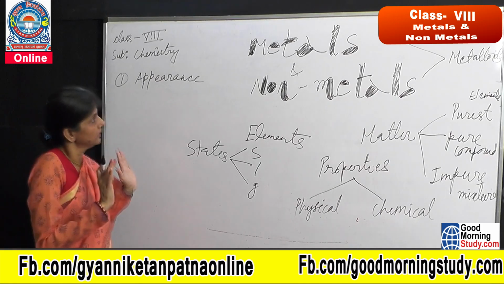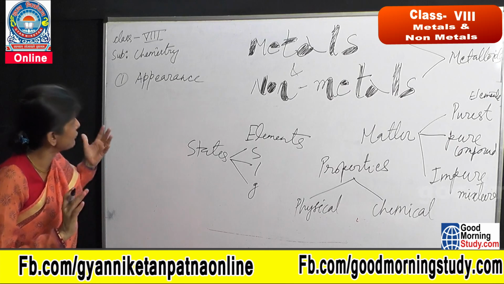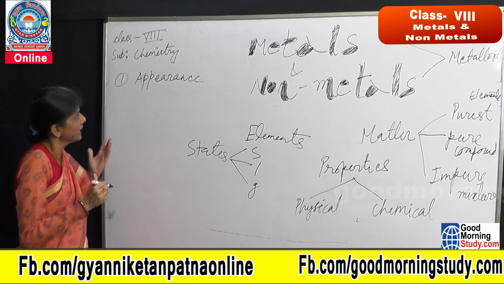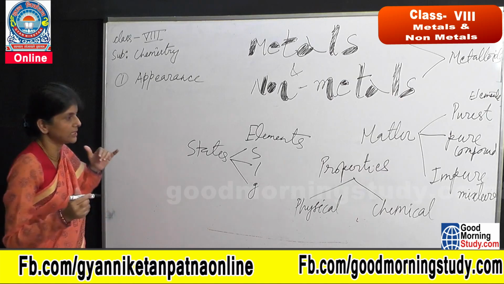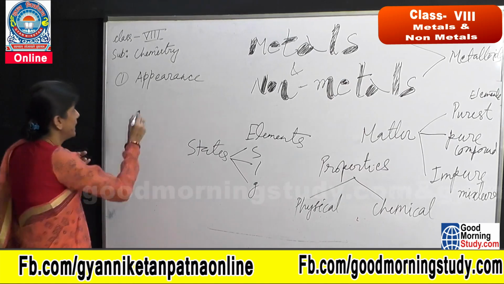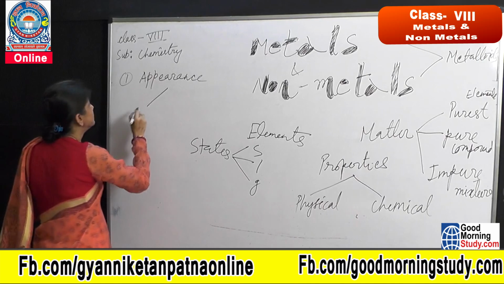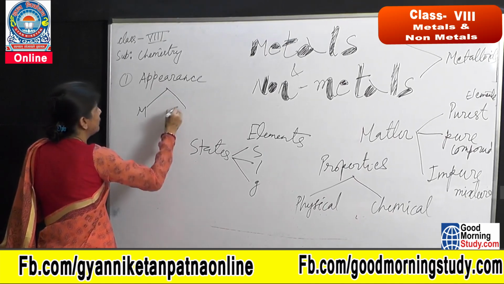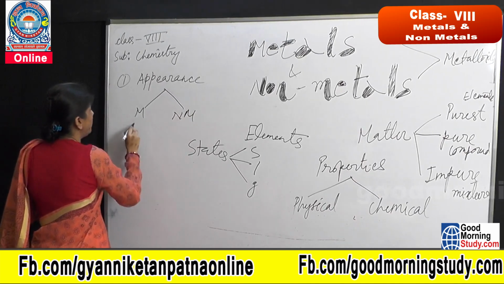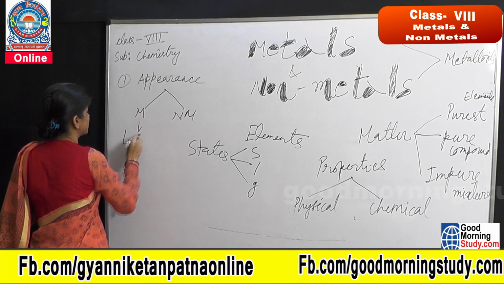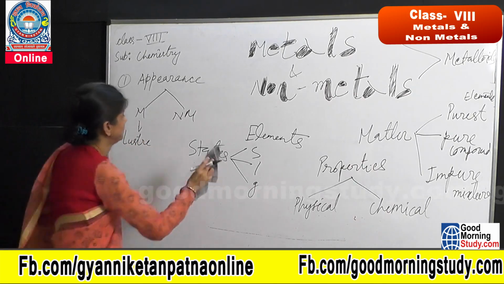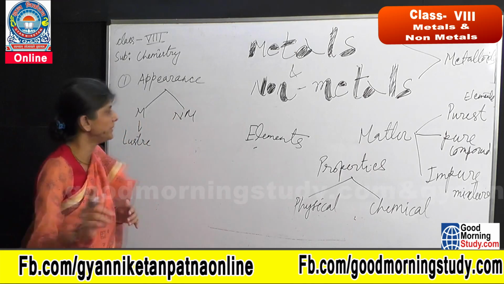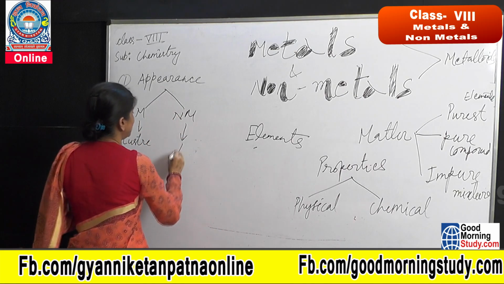Non-metals are a little diverse from the metals, and in what way, I am going to tell you. First let me take up, on the basis of appearance, how do we categorize the metal and non-metal? Metal and non-metal. Metal will be lustrous, it will have lustre, and non-metal will appear dull.